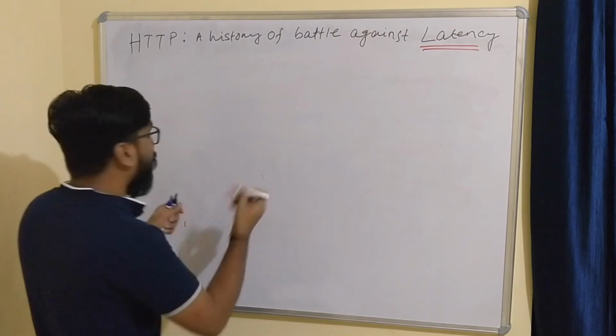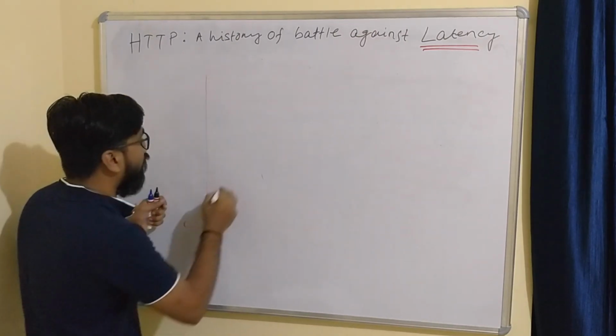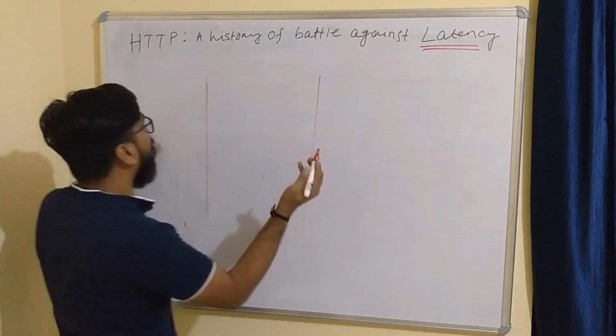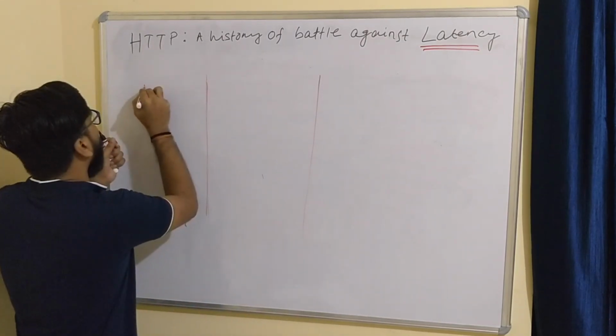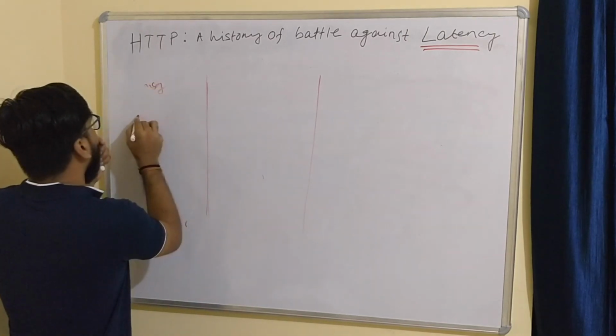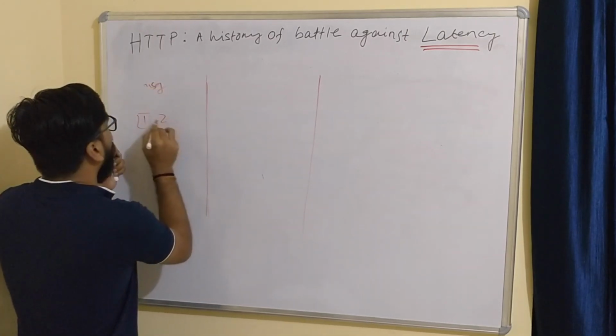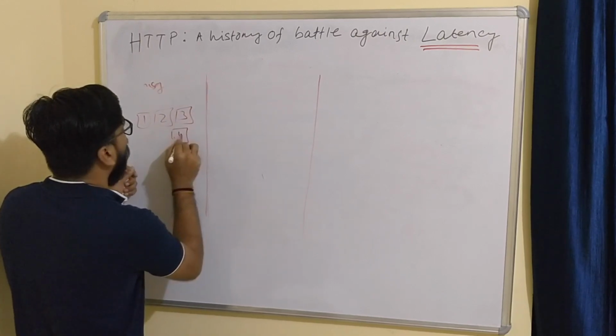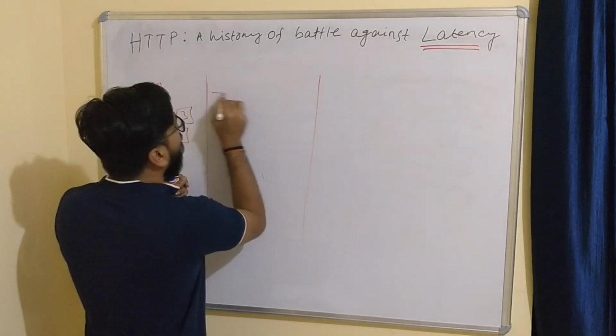Let me show you how TCP and UDP work. Suppose this is my message, and suppose I will send 1, 2, 3 and 4. So this is how my message is.